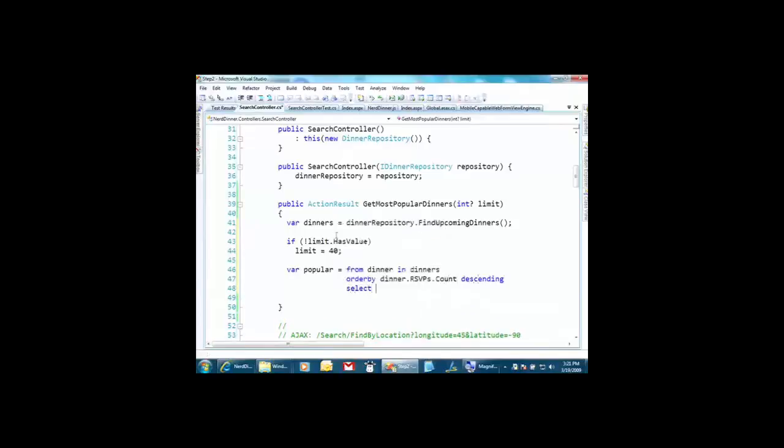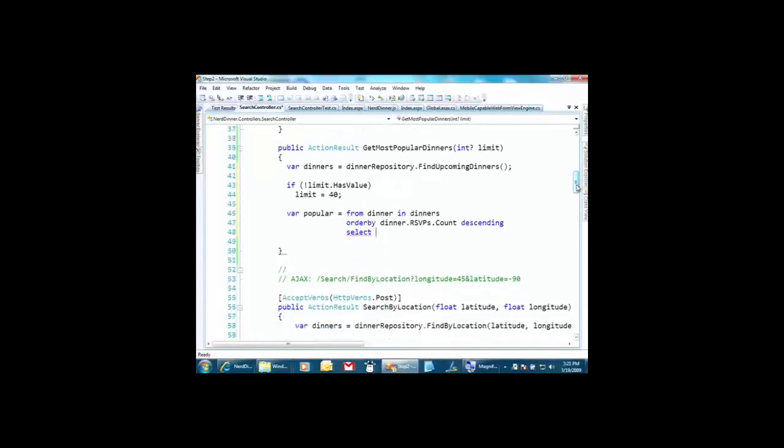Now, this is interesting because I have these dinners. These dinners are the model style dinners, right? This is the real LINQ to SQL object that came back. This was generated by my little ORM here. I'm going to instead say select JSON dinner from dinner. I'm going to call that method. I'm going to pass in my dinner. So that's what's going to get returned.